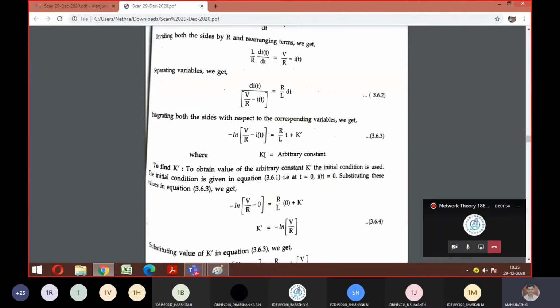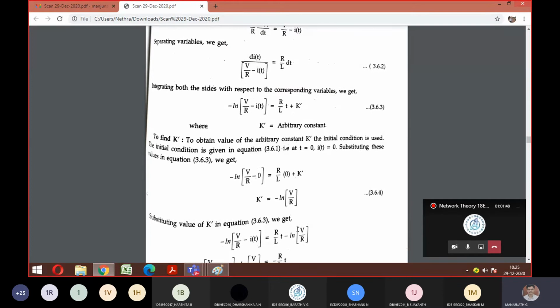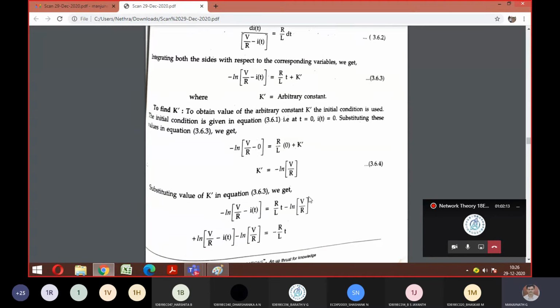So after that, will you get the answer for k dash as ln of V by R? Look here, I of 0, and t becomes 0. So this part is completely 0, so this is also 0. So what is left out is ln of V by R. Is it fine? Any doubts, anyone till here? Are you able to understand the derivations here? Yes, sir. Okay. So now after finding this k dash, the value has been substituted back into this general equation. Wherever k dash is there, replace it with minus ln of V by R. That is what you got here.